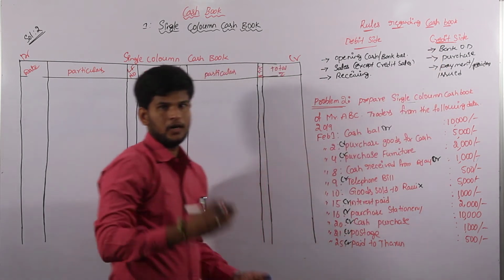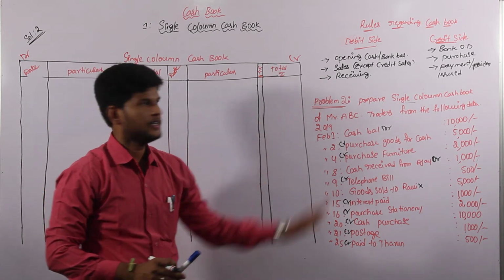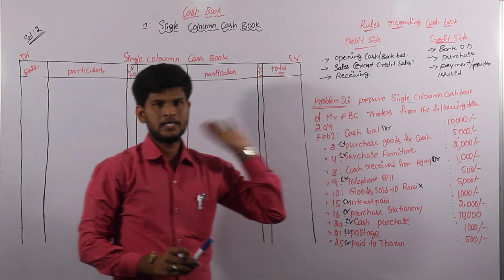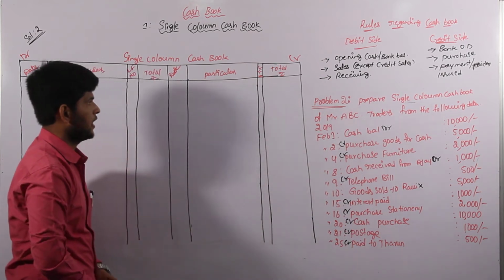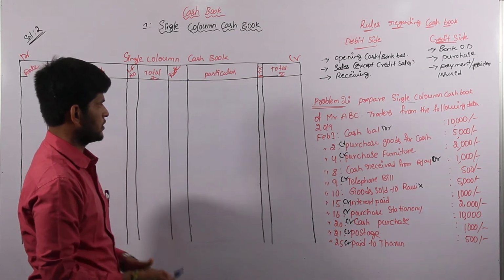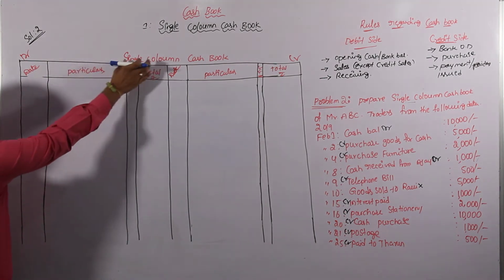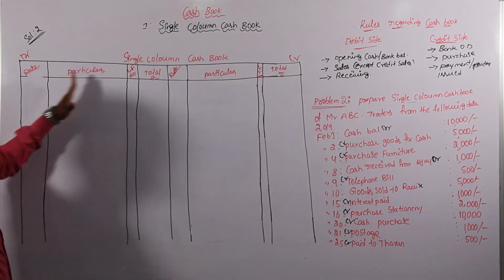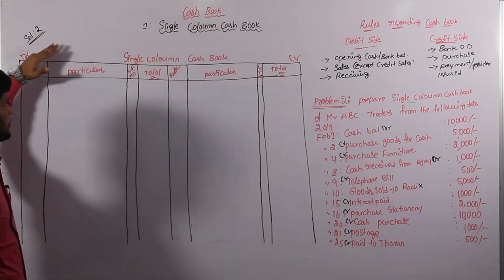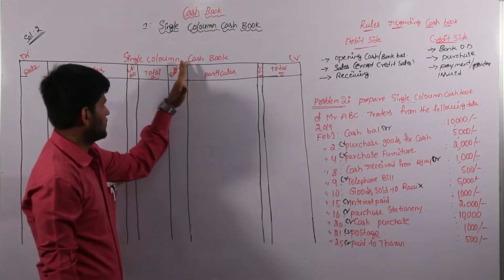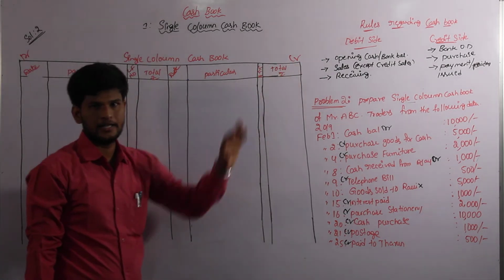Only two conditions. All receivings are always there in debit side. All payments will be in credit side. So those are the two conditions we have to consider. And we have to solve the problem based on day-wise transactions. Solution number 2, single column cash book. First column date, particulars, ledger folio number, total amount. This part goes to debit side, and next part the date, particulars, ledger folio number, total. This part goes to credit side transactions.